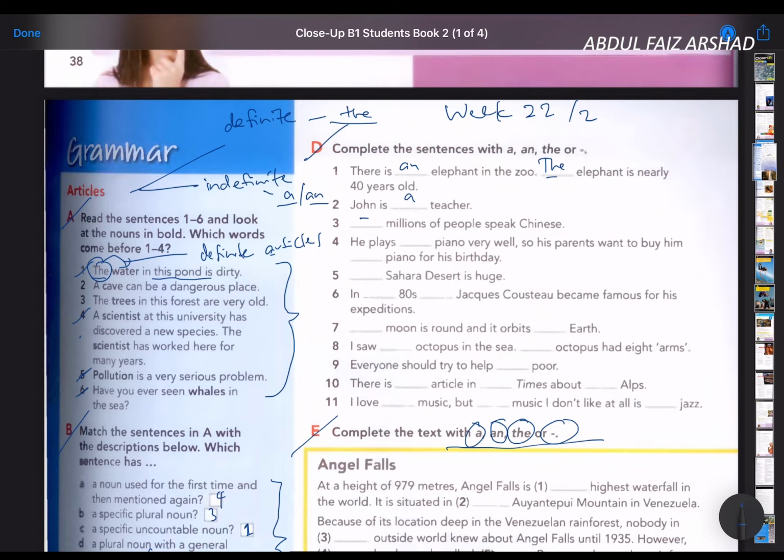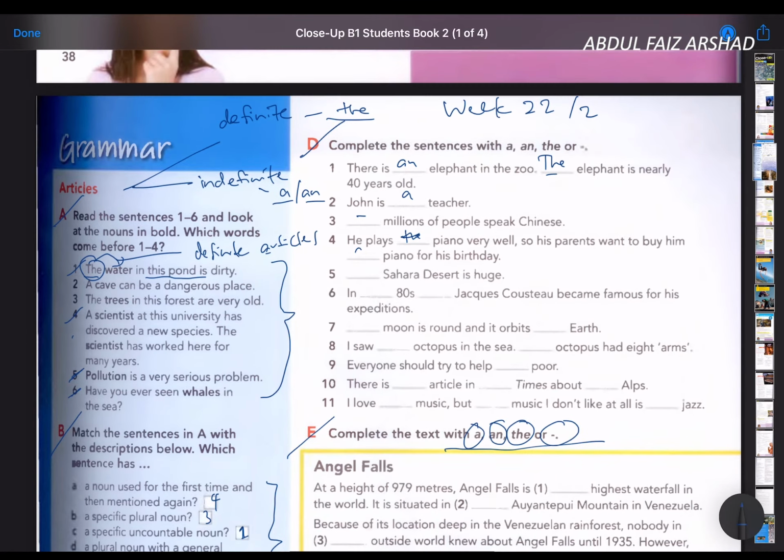He plays the piano very well, so his parents want to buy him a piano for his birthday.